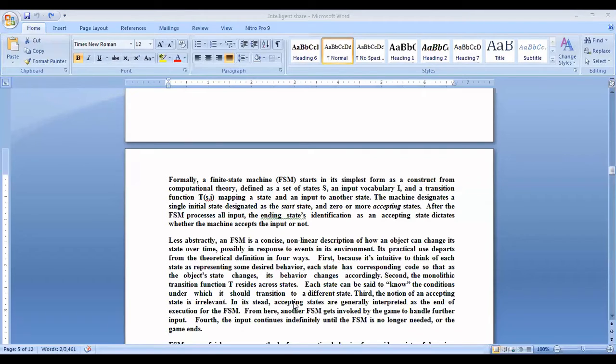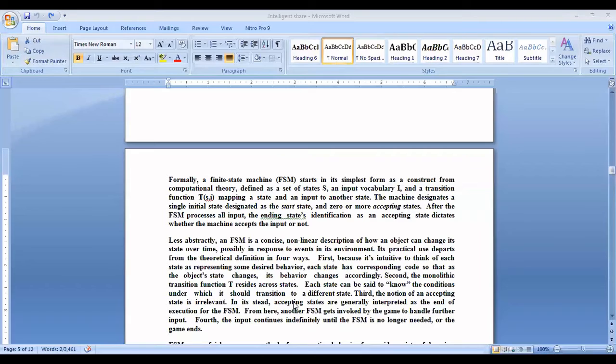So, less abstractly, a finite state machine is a non-linear description of how an object can change its state over time, possibly in response to events in its environment.